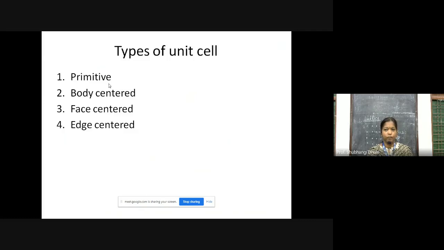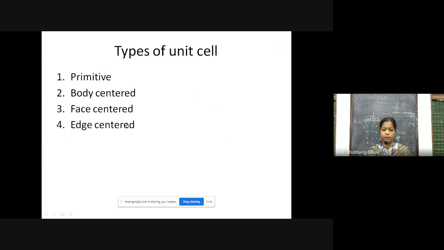In case of face centered unit cell, the constituent particles are at the center of each face along with corners. And last, the edge centered or base centered unit cell, the constituent particles are at the center of any one pair of opposite faces along with corners.